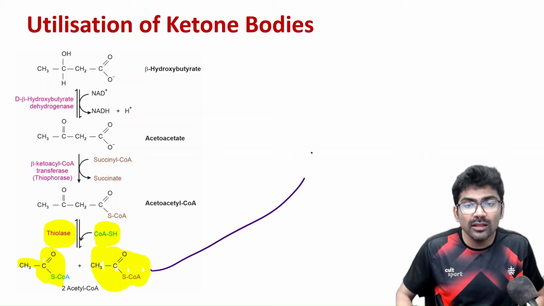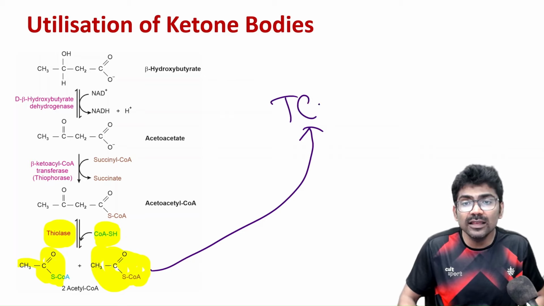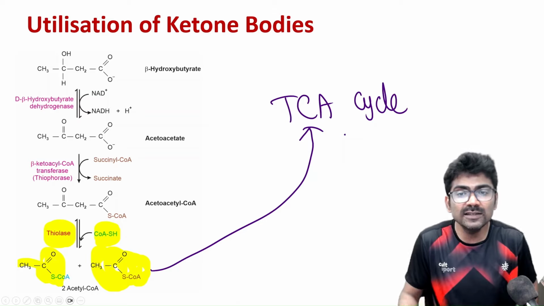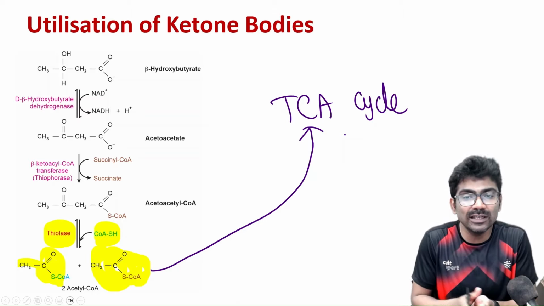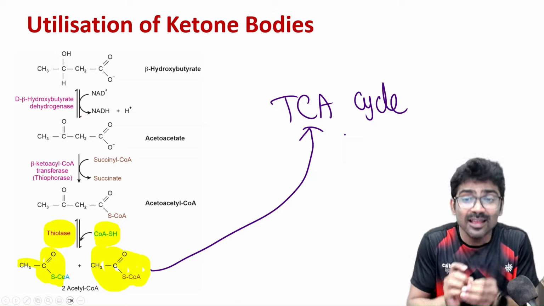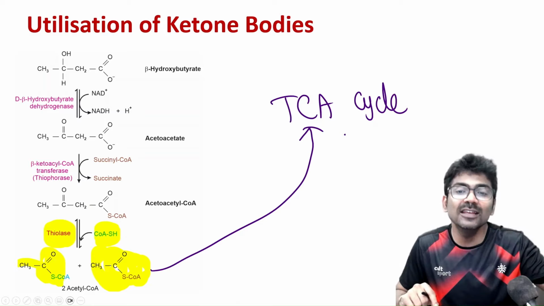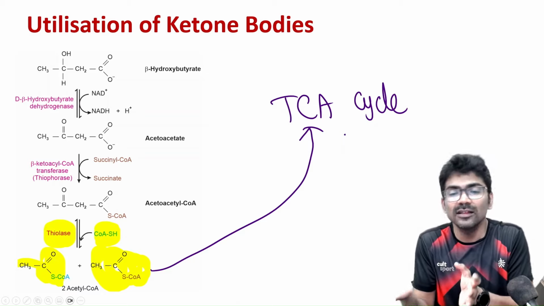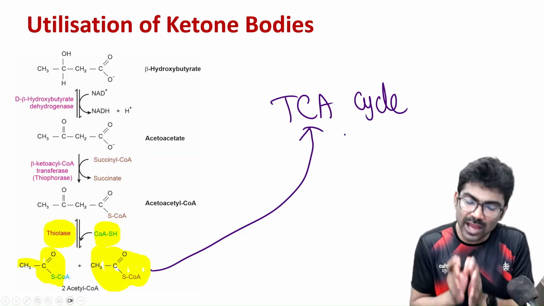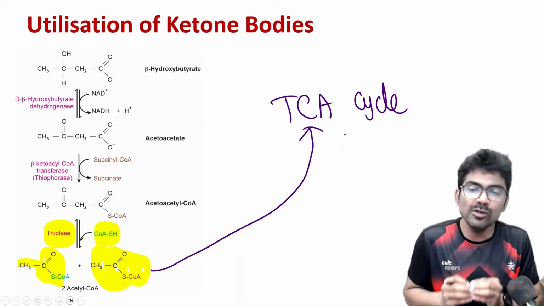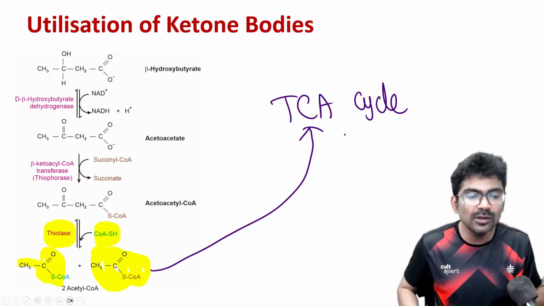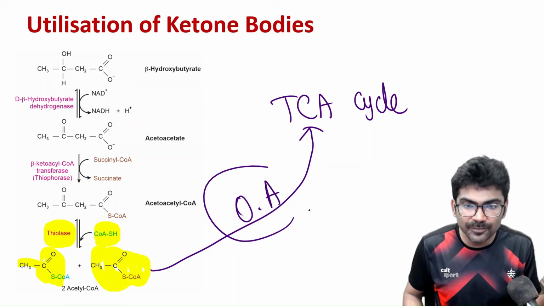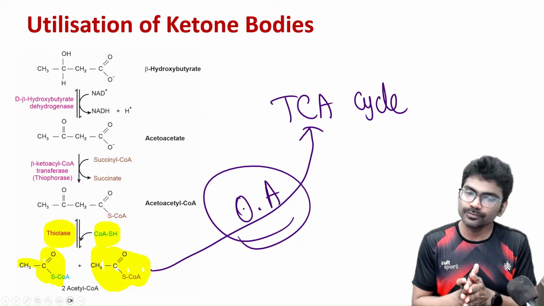These 2 acetyl CoA will enter the TCA cycle. So you may be asking, how are they entering the TCA cycle? There is absence of oxaloacetate. Guys, that story is for liver. Don't confuse the story of liver and the story of extrahepatic tissues. In extrahepatic tissues, some amount of oxaloacetate is available. That is why acetyl CoA enters the TCA cycle.